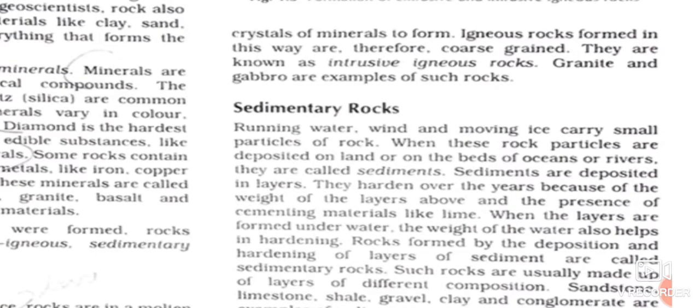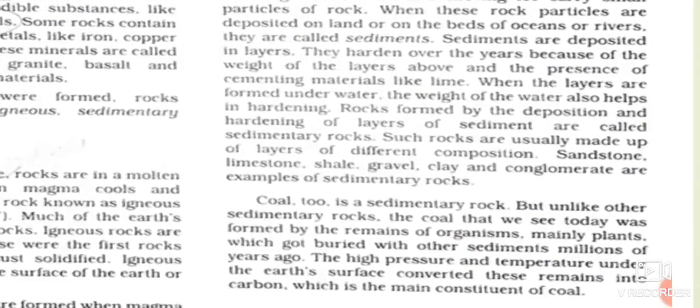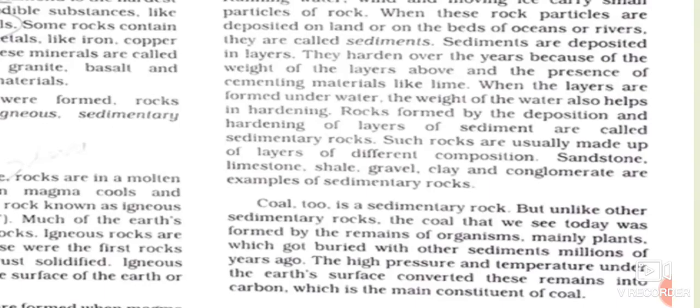So these rocks are known as sedimentary rocks. After compression and hardening, these rocks form layers over each other over a large period of time, hundreds or thousands of years. The sediments are deposited in different layers or strata, which is why these rocks are also known as stratified rocks.